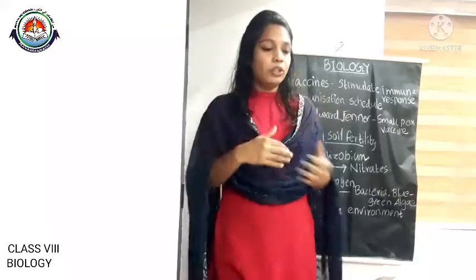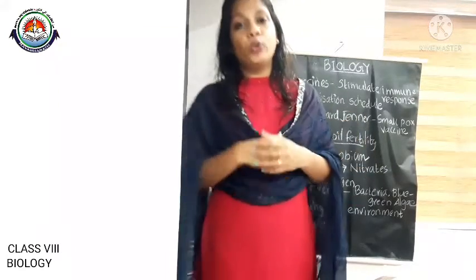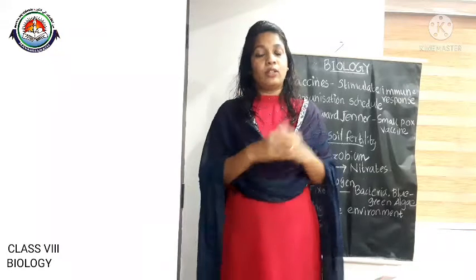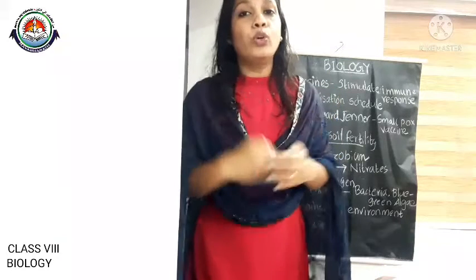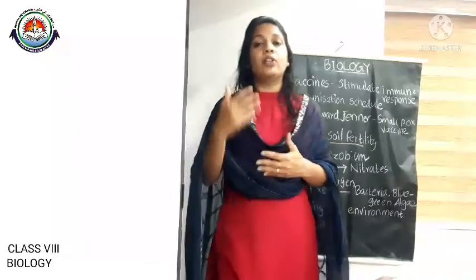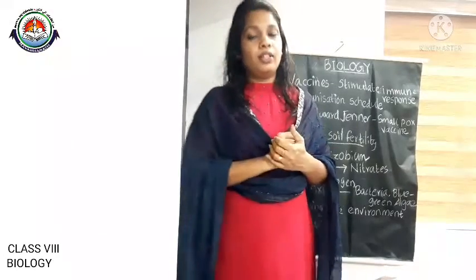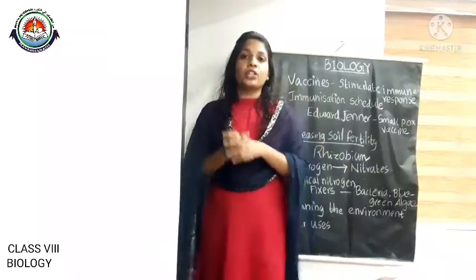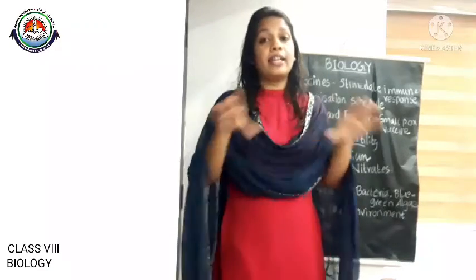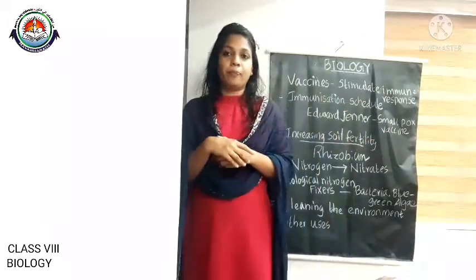And have you heard about the National Pulse Polio Program? It is for eradicating the polio virus, or preventing the polio disease. Children below the age of 5 years are given polio drops. That is the main aim of the National Pulse Polio Program, in order to eradicate the polio disease.